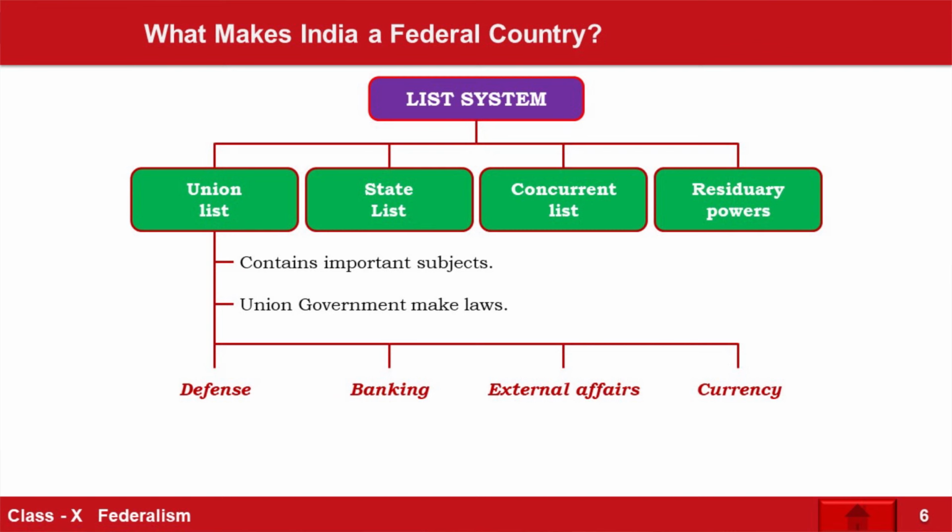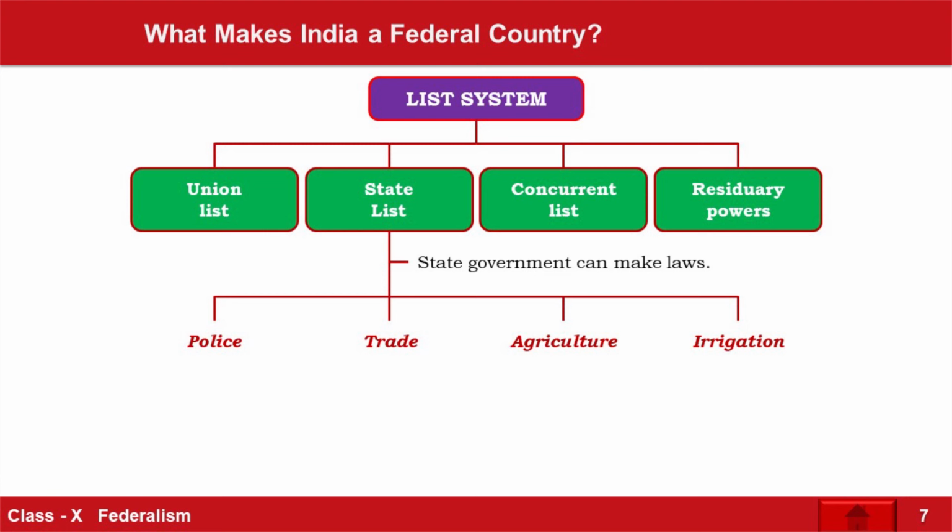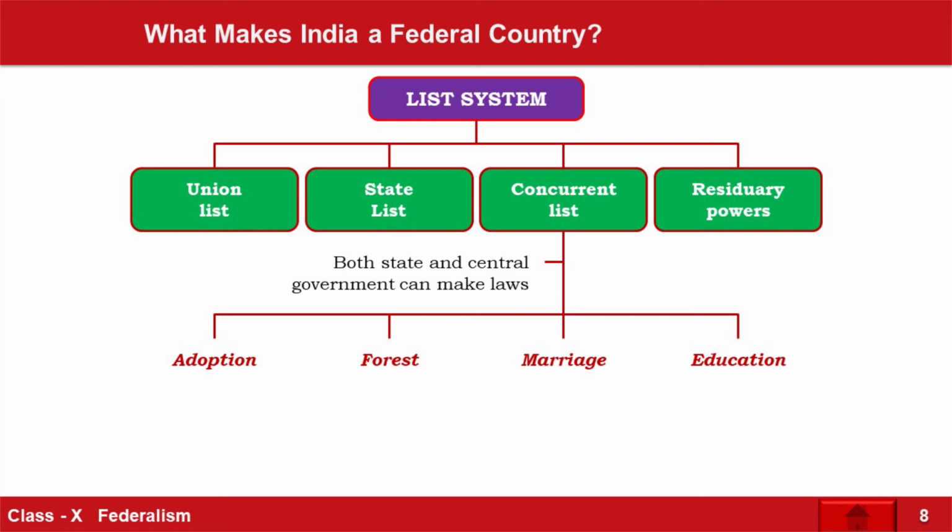So let us have some examples of what subjects the union government works upon, like military, printing currency, foreign affairs, which are in the hands of the central government. For the state, agriculture, infrastructure, electricity, water, these subjects are in the hands of the state government. The concurrent list has certain subjects like agriculture and education, where they both have to sit together and work in consent with each other. And the fourth one I have just discussed with you. What do we mean by residuary powers?